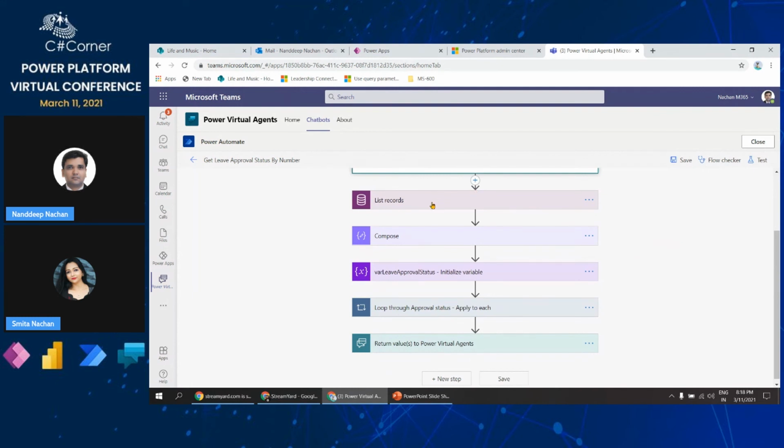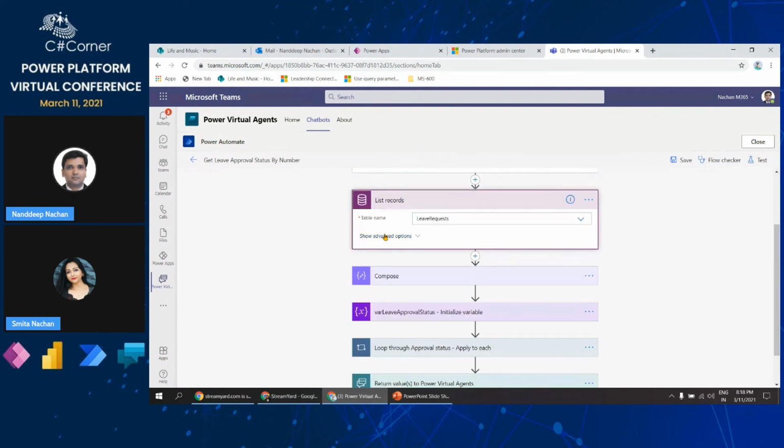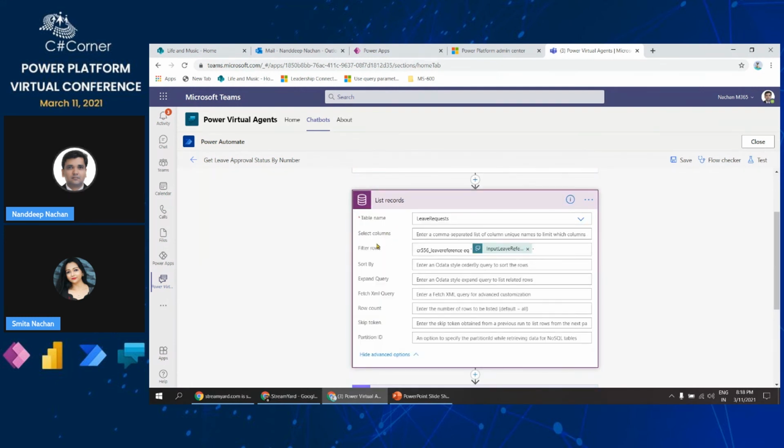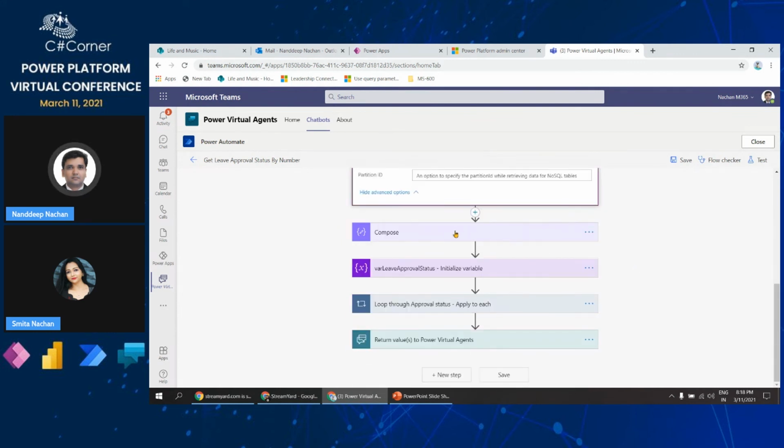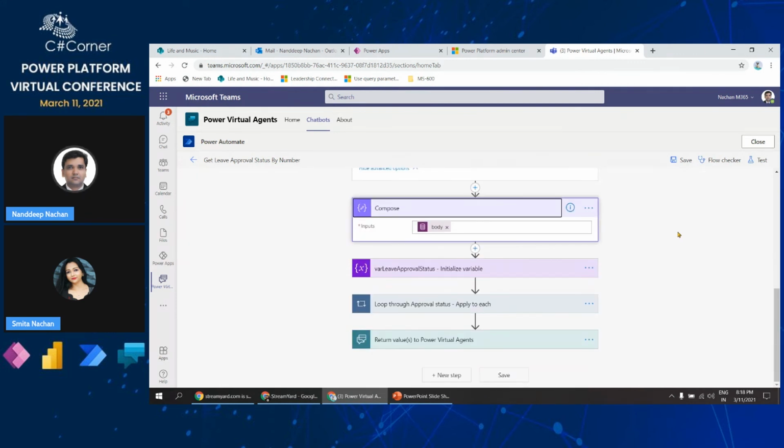Then we have an activity called list all the records, where we filter the rows based on the leave reference number provided by the user on this leave request table. Then we use this body in the compose action, so that we can present that information to the user.